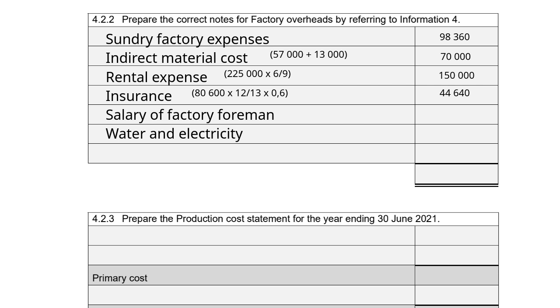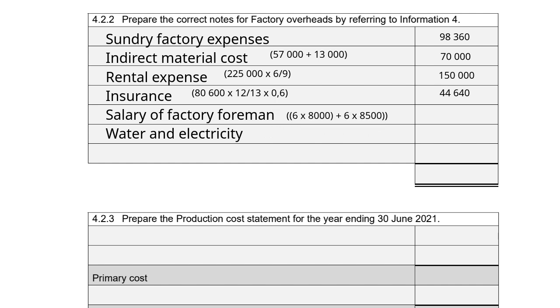Salary of the factory foreman. During June 2025, the factory foreman was on paid leave. His salary for June 2025 has not yet been recorded. The factory foreman received a monthly increase of 500 Rand per month on his previous monthly salary of 8,000 Rand. And from 1 January 2025, the increase occurred. So let's work out how many months. It's the whole of January, February, March, April, May, June. So for 6 months, it is the increased amount, and for 6 months, it will be the normal amount.